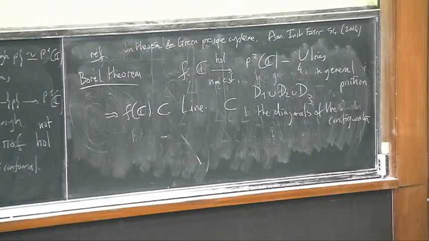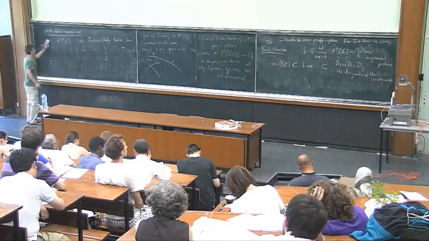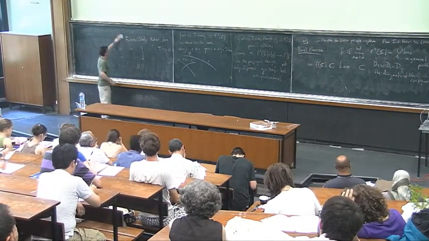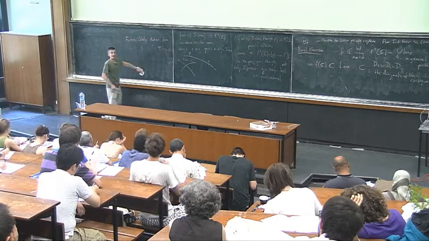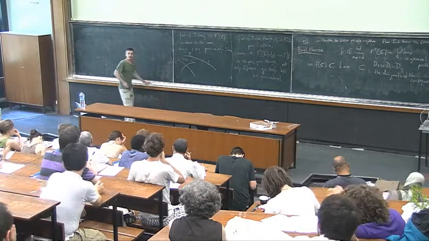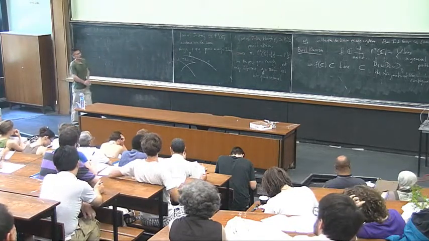So Borel's proof was by means of homogeneous coordinates, Wronskians, so differential equations, if you want, on the entire curve.